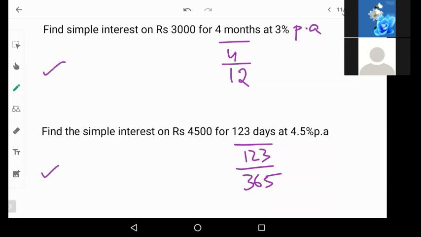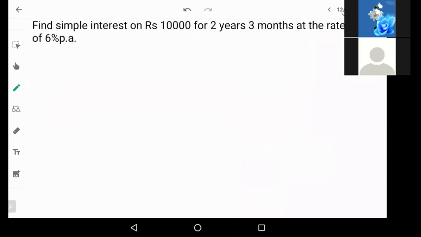These two problems are homework for you. Very similar one. Principal is given. The time will be months. If it is months, 4 by 12. If it is days, number of days by 365 days. And percentage of interest is in per annum. So no problem. Okay, solve these two problems later. Now let's go to the next problem.